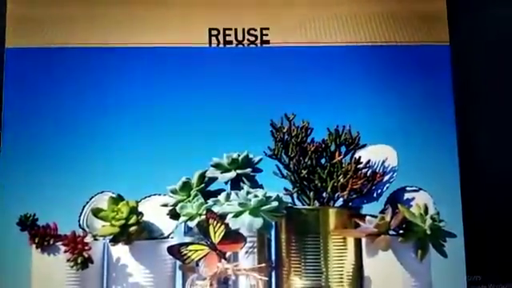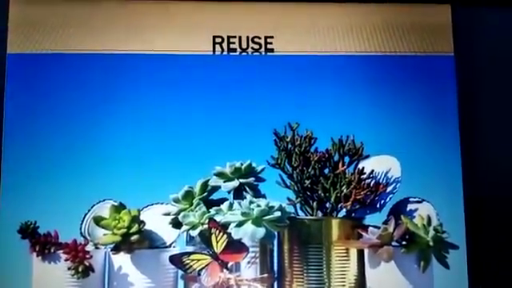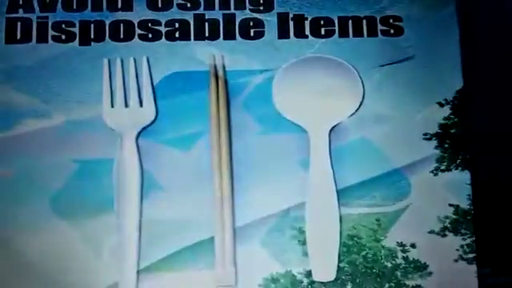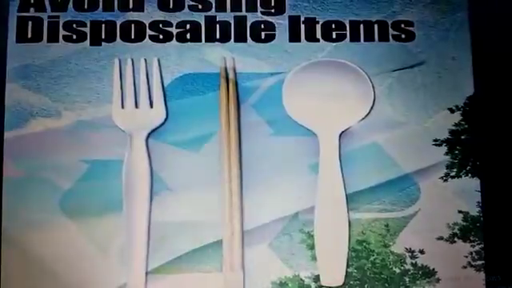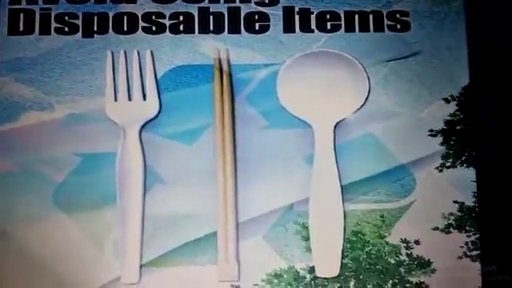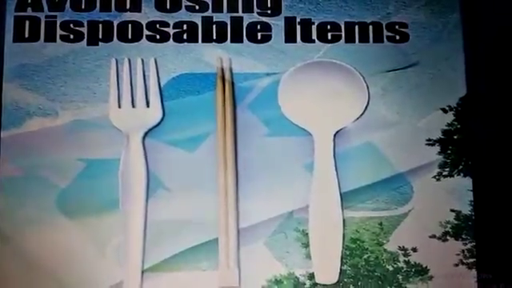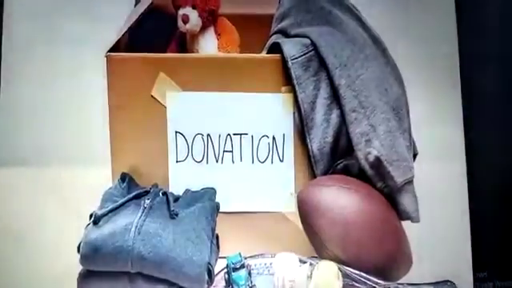Next is reuse. Instead of throwing things away, find ways to use them again. For example, avoid using disposable material and always carry your own reusable mugs, eating utensils, and bags for shopping. Donate your old clothes, toys, and furniture.